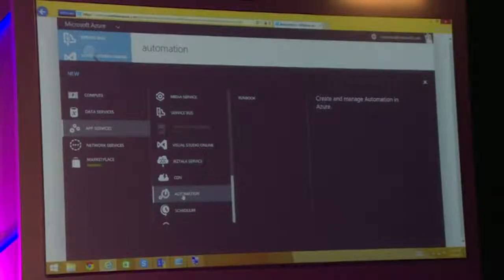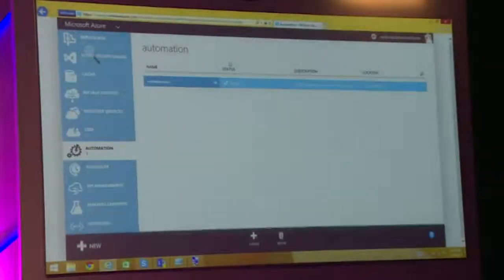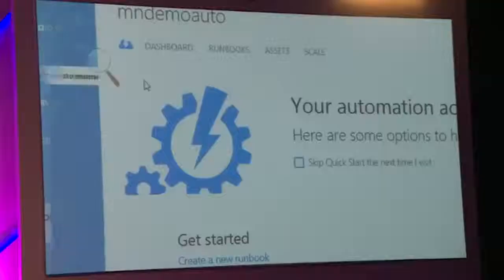When I want to create an automation account, I'll specify the name of the account and the region in which it is available. For me, I've already done that. So this is my automation account. Does it need zooming in? OK. So this is the automation account that I have. Now, once the automation account is created, I would get into that automation account. I have an option called runbook. This is where all my runbooks will be available. At this point, let's say I don't have a runbook, so I want to create one. I have an option here that says create a runbook.